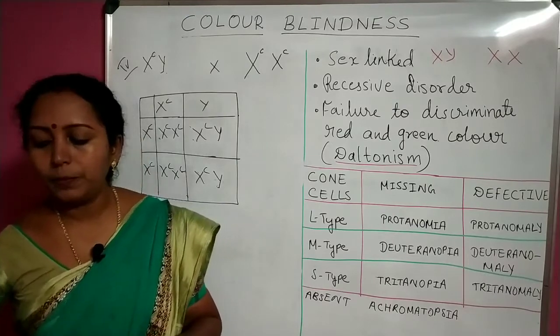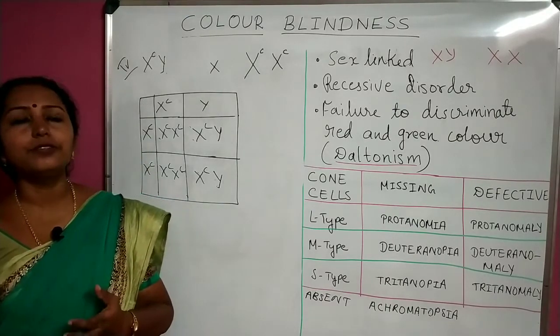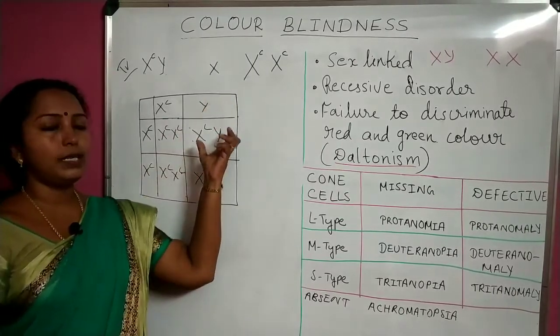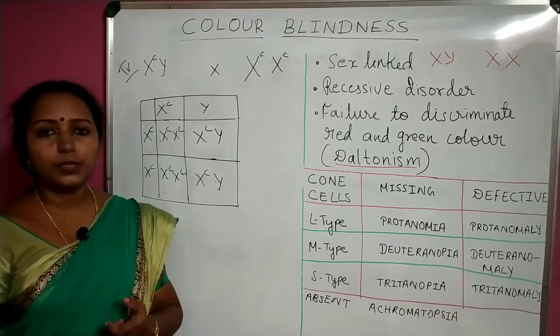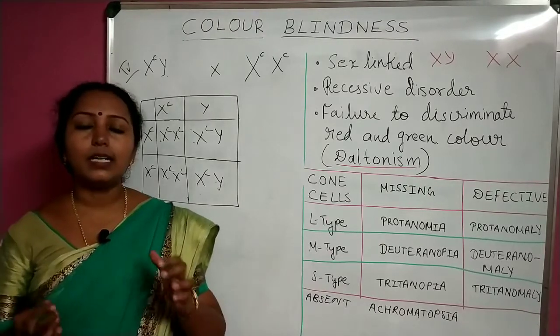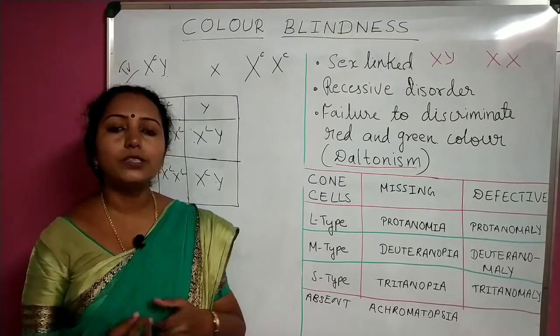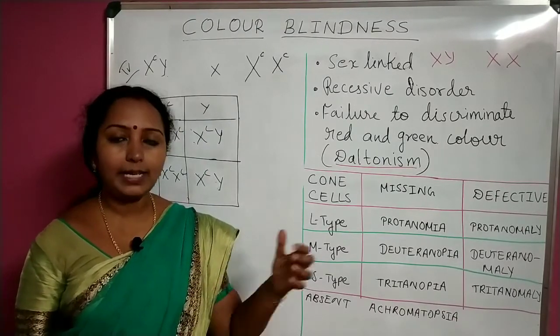Okay, so we have completed the 4 different combinations, 4 different possibilities of getting color blindness, meaning genetic transmission from parents to progeny. So it's very easy for you to write. And so let us conclude. So color blindness is a sex-linked recessive disorder caused due to the defect in the X chromosome.